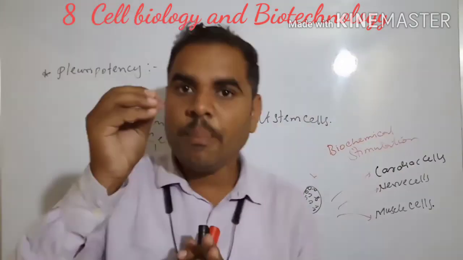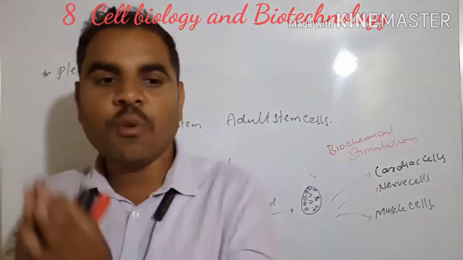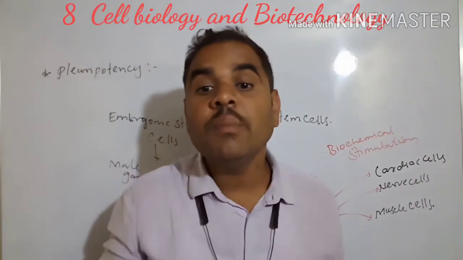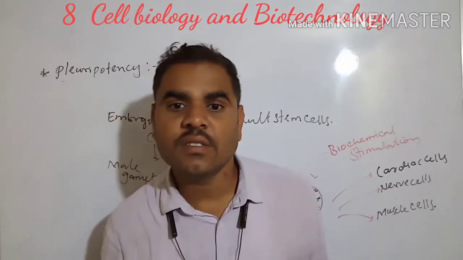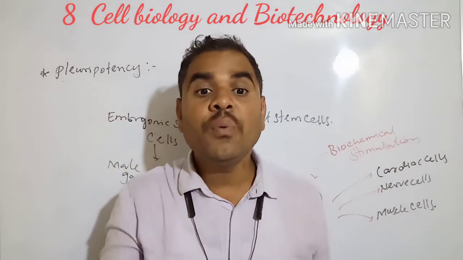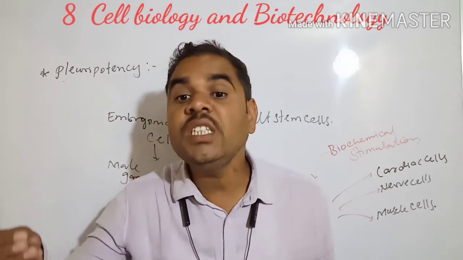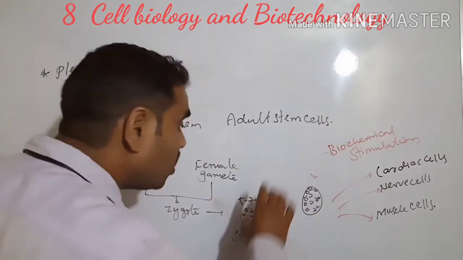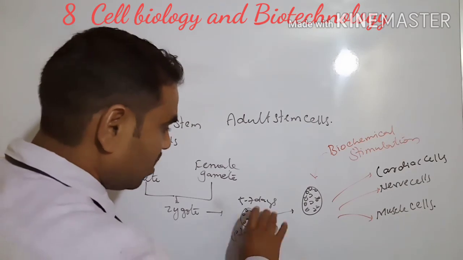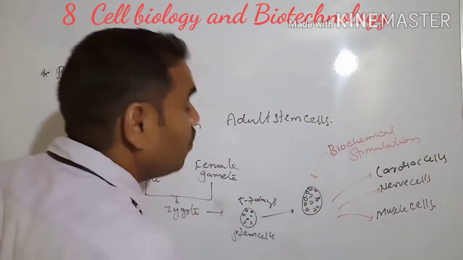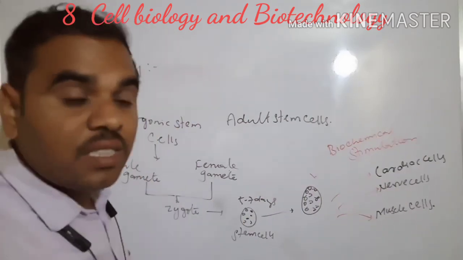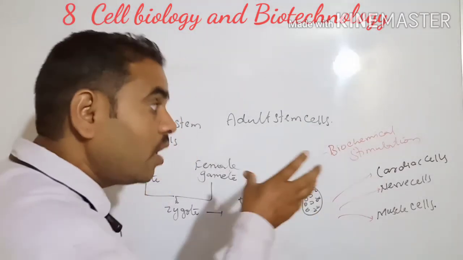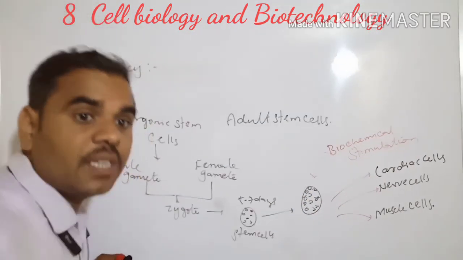Next, the parent cells give rise to all types of human cells. When should stem cells be collected? Before the beginning of differentiation, around the 14th day. Before the cells differentiate, we have to take these stem cells.